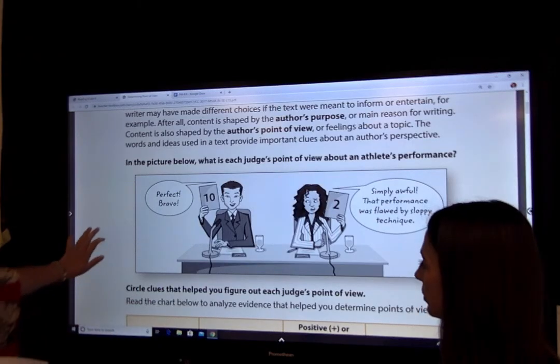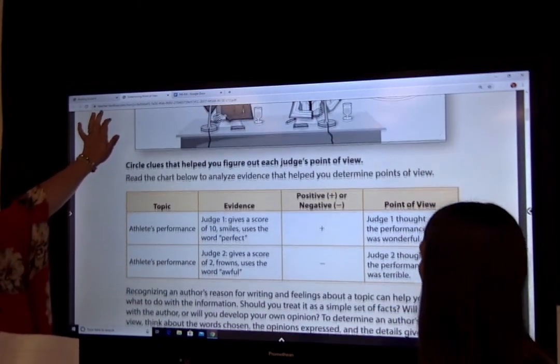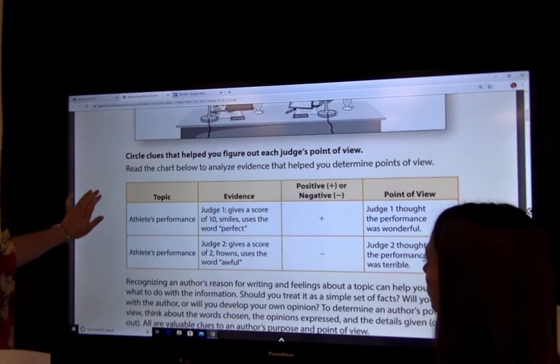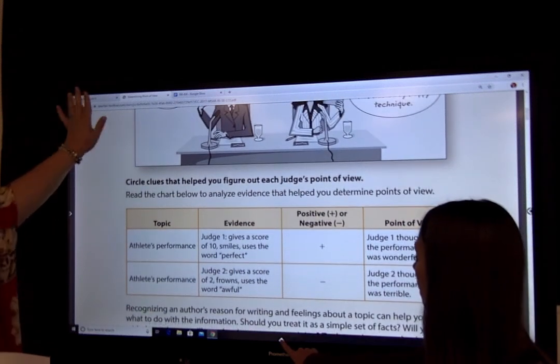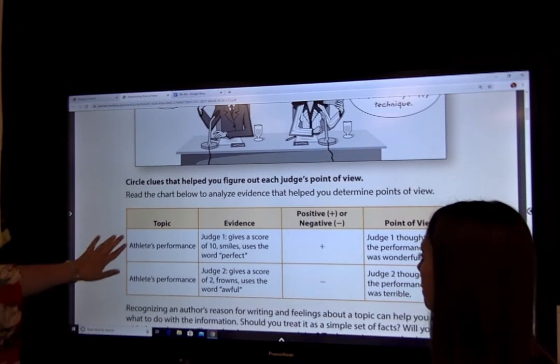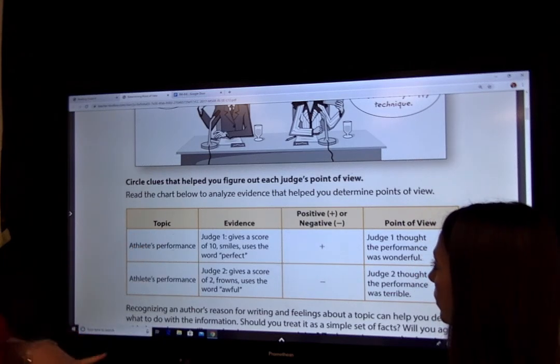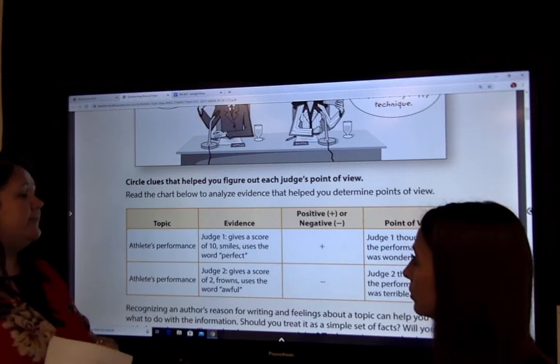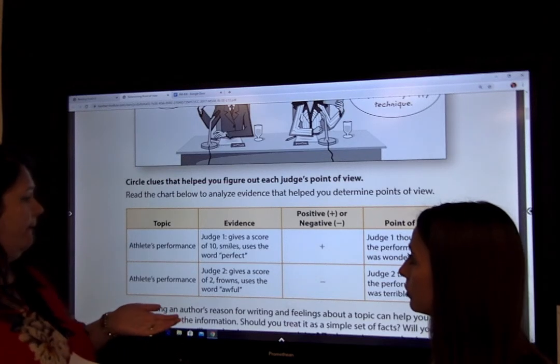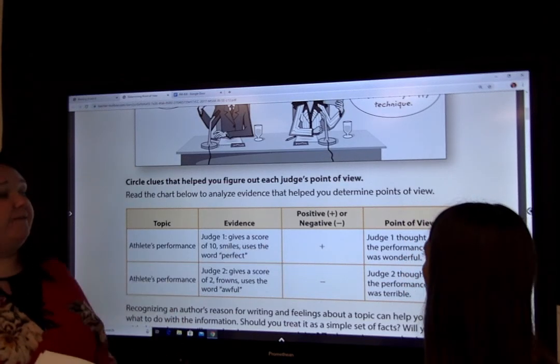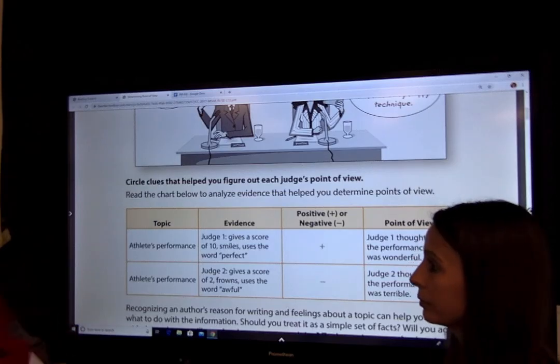All right, so looking right here, circle clues that helped you figure out each judge's point of view. Okay, so we talked about those there. We have the athlete's performance. Judge 1 gives a score of 10, smiles and uses the word perfect. It was positive. So Judge 1 thought the performance was wonderful.